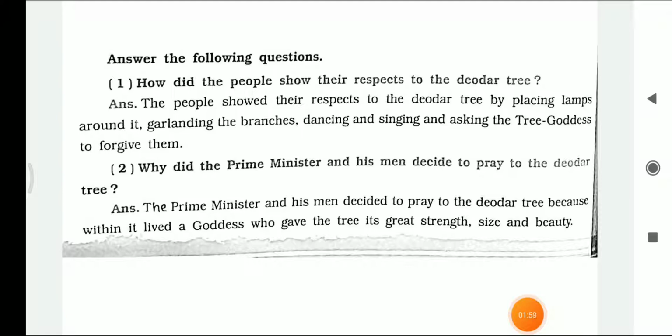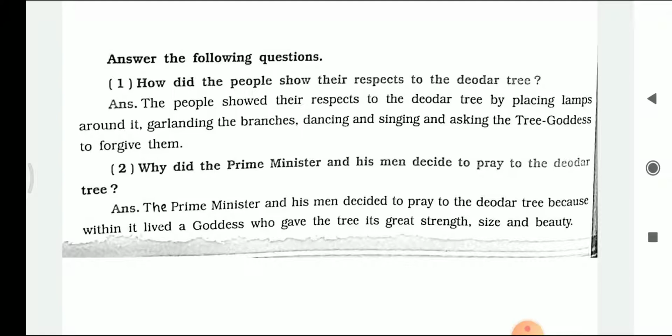How did people show their respect to the Deodar tree? So in the story we saw how the people used to worship and show their respect to the Deodar tree. Let's see the answer to this question. The people showed their respect to the Deodar tree by placing lamps around it, garlanding the branches, dancing and singing and asking the tree goddess to forgive them.